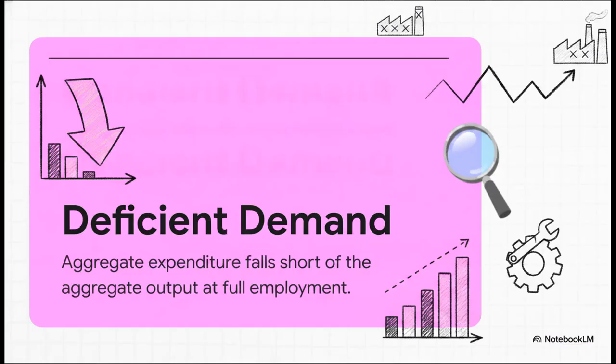So here we have the exact opposite problem, an economy running way too cold. We call this deficient demand. This kicks in when our aggregate expenditure, our total planned spending, falls short of what the economy is actually capable of producing at full employment. We're literally leaving productive potential on the table.